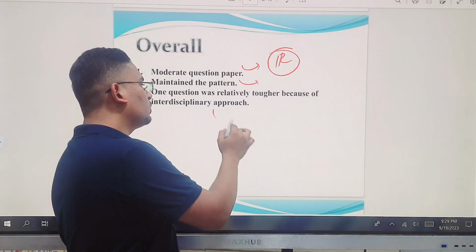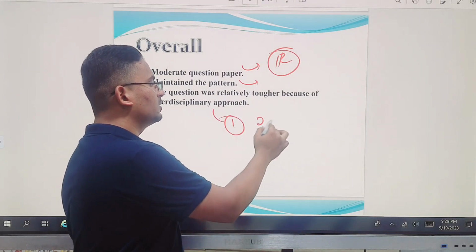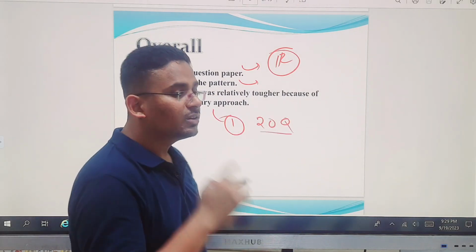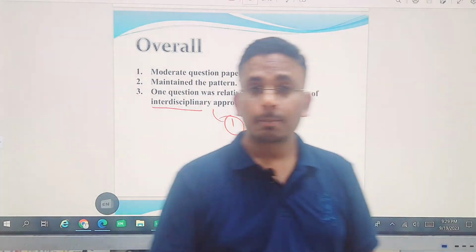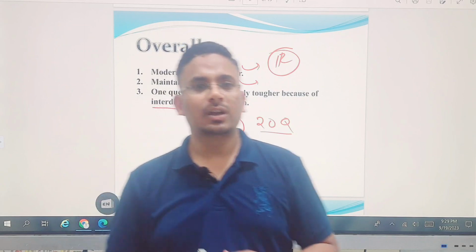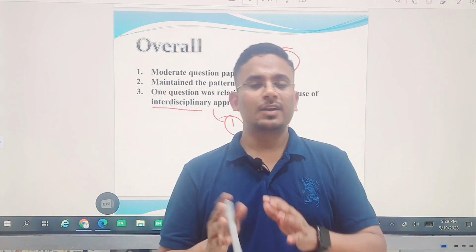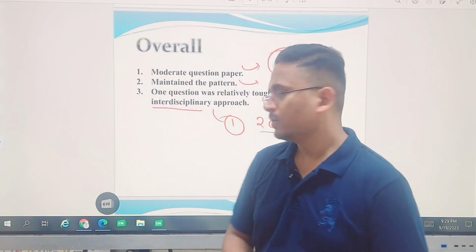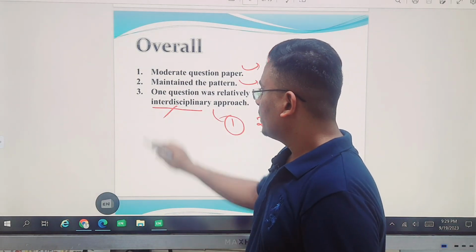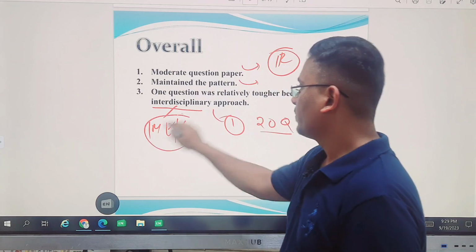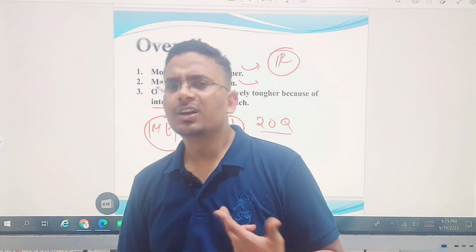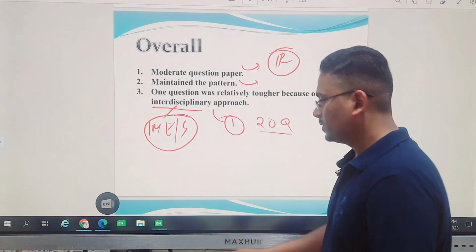Talking about one question, the 20th question, it was a little bit on the tougher side because of its interdisciplinary approach. The question was not completely from IR, not completely from environment, and not completely from the security perspective. It was interdisciplinary, that is IR, environment, and also the security area. That is where students felt a little challenged while answering it.